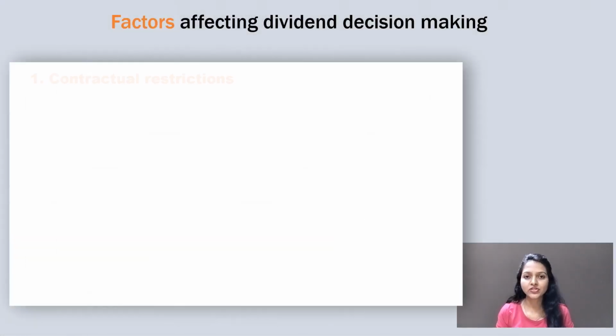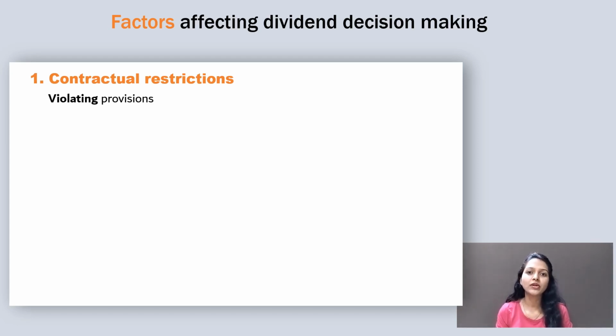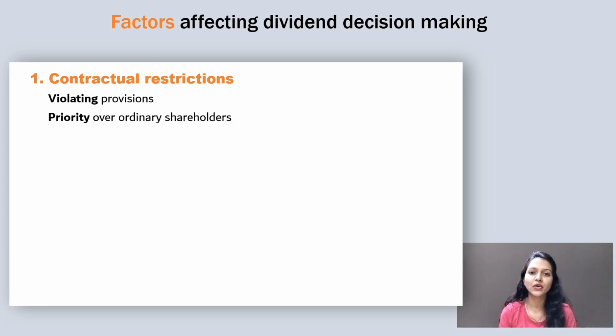Starting first with the contractual restrictions, this factor may restrict the company from paying dividends to the shareholders if it violates any of the provisions mentioned in the bond indenture or any such agreements. So a bond indenture is basically a contract between the bond issuer and the bondholder that defines all the terms. Also, creditors and preference shareholders are given priority over the ordinary shareholders.